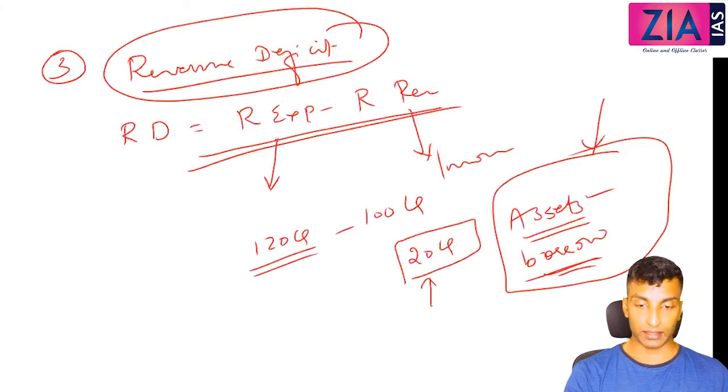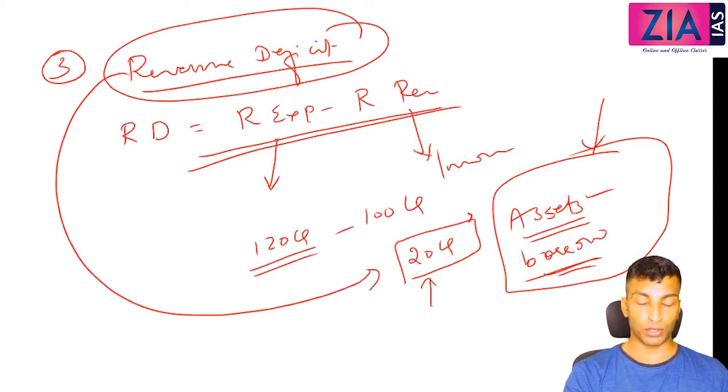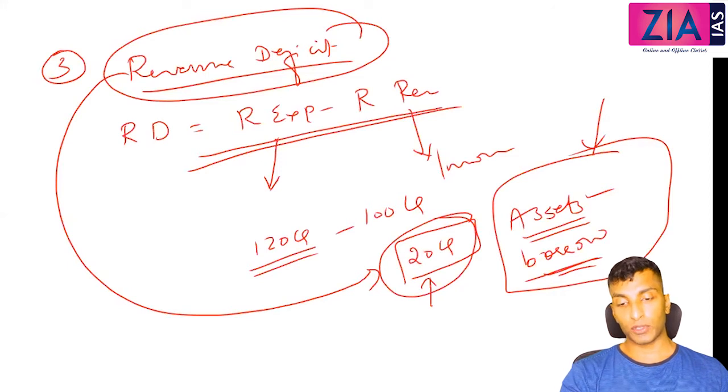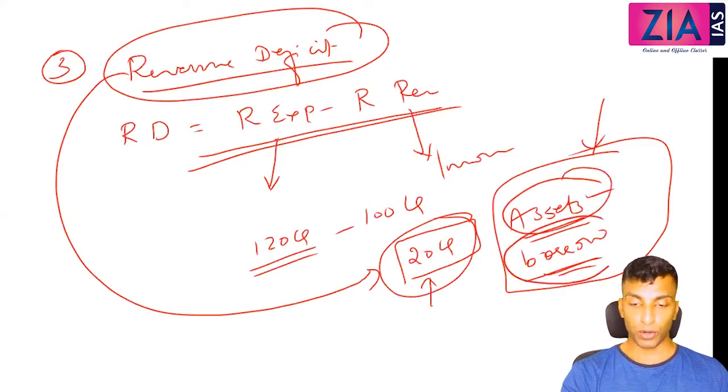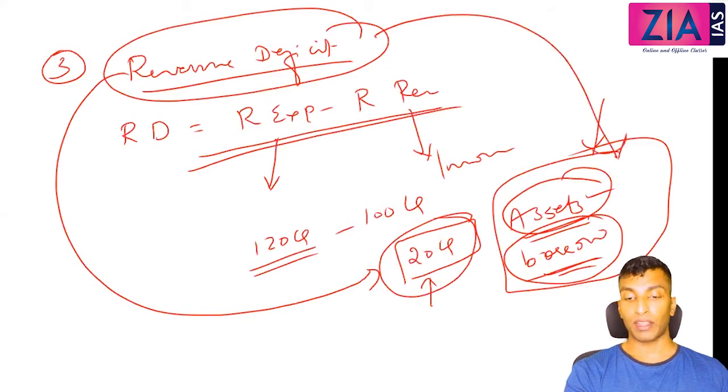One line you can write. It shows the extent of reduction in assets or increment in liability. So I hope you understood why you are writing this. I have told you if this deficit is there, how to manage it. You have only two ways: either you sell your asset or you borrow. So that is why I can say revenue deficit in this way also: reduction in asset or increase in liability.